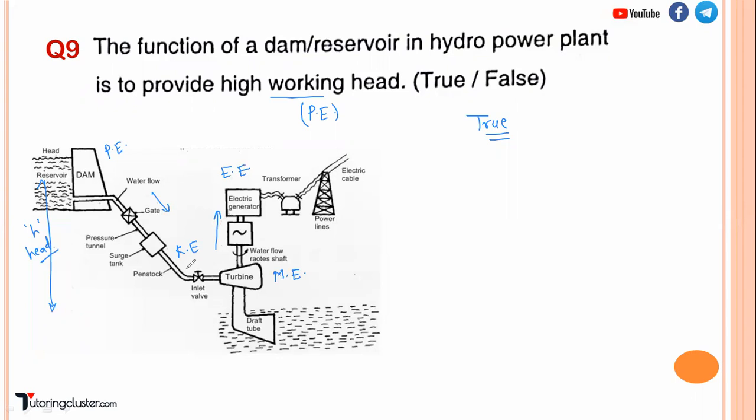So these are the various parts of a hydroelectric power plant. You can see you are having a dam or reservoir. This is the penstock. It's a long tube, right? Then you are having a turbine here, water turbine, of course, right? You are having a draft tube. So whatever water is falling onto the turbine, that water is again getting stored in the reservoir through this draft tube. So this turbine is connected to an electrical generator. So the mechanical energy of the turbine is getting converted into electrical energy, right? And then you are having a transformer, substation, etc., right? So these are the basic components of a hydroelectric power plant.